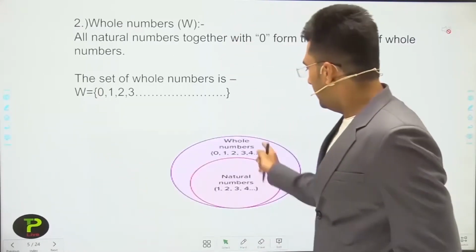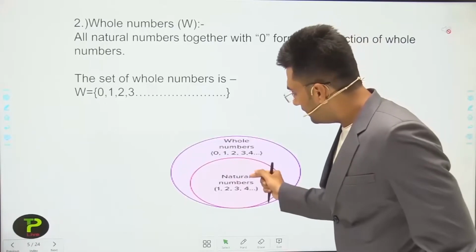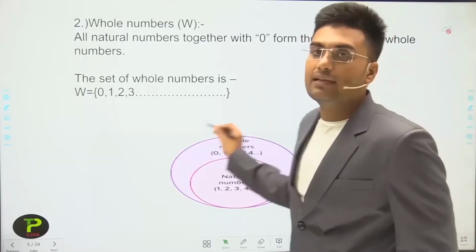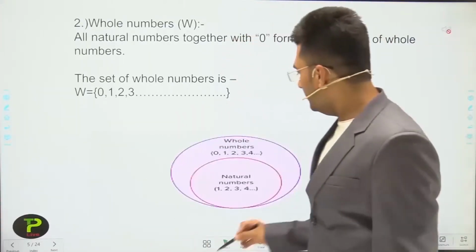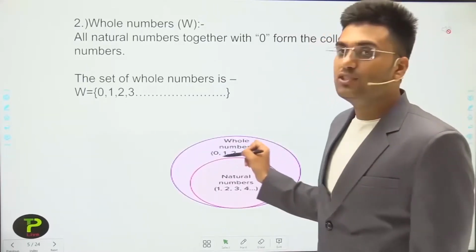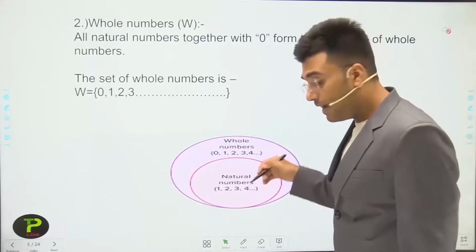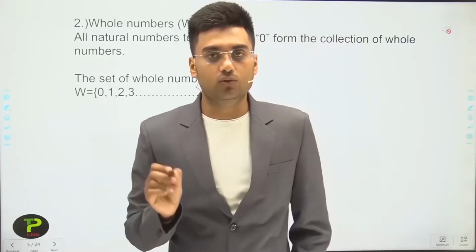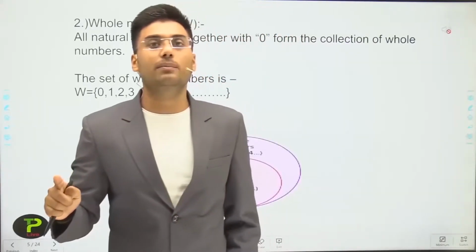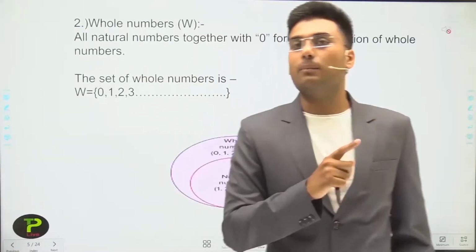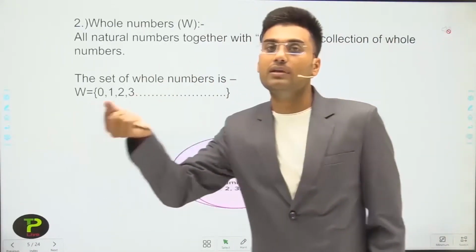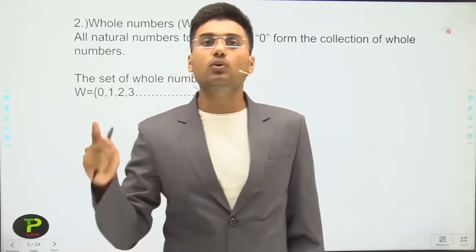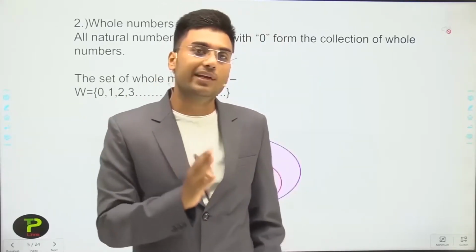Now there are two circles, one small and the other larger. The small circle represents the natural numbers and the large circle represents the whole numbers. We can say that every natural number is a whole number, but we cannot say that every whole number is a natural number, because 0 is a whole number which is not a natural number. Except for 0, all whole numbers are natural numbers.